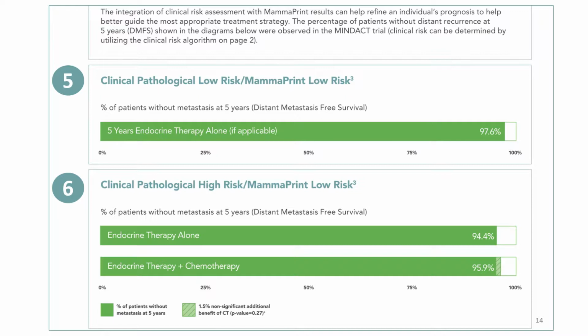In point 6, we present the results from MINDACT when clinical risk and MammaPrint risk are discordant. So in this case, clinical high risk, but MammaPrint low risk. And here we display the results of endocrine therapy alone and endocrine therapy plus chemotherapy. And as was shown in MINDACT, the results demonstrate that there is a 1.5 non-significant benefit of chemotherapy between the endocrine alone and endocrine plus chemotherapy groups.